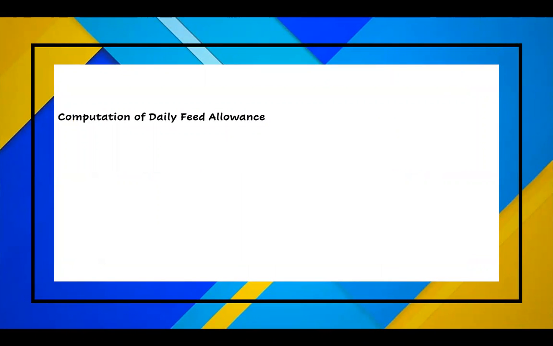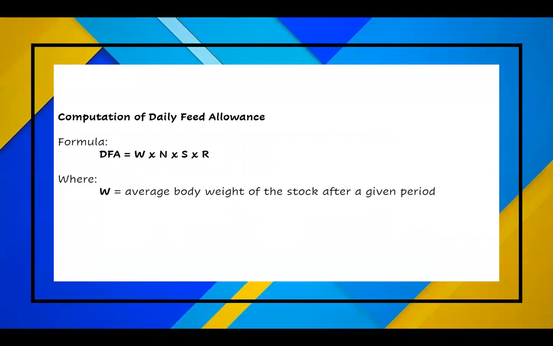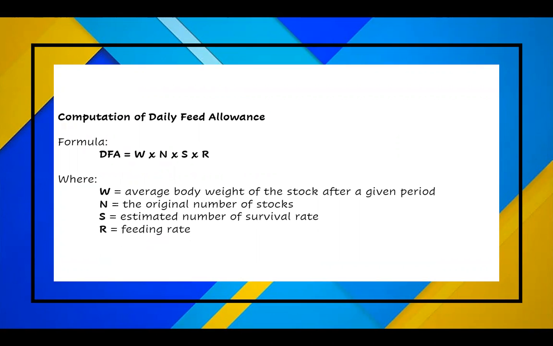Now, let's proceed with the computation of the daily feed allowance. So for the daily feed allowance, we need to follow the formula. Daily feed allowance, or DFA, is equal to W times N times S times R, where W means the average body weight of the stock after a given period of time, N is the original number of stocks, S is the estimated survival rate, and R is the feeding rate.